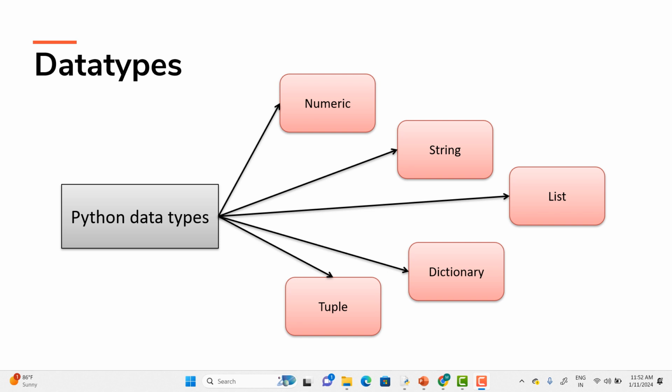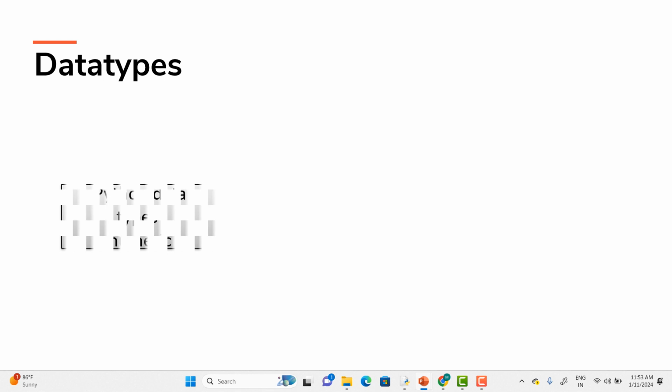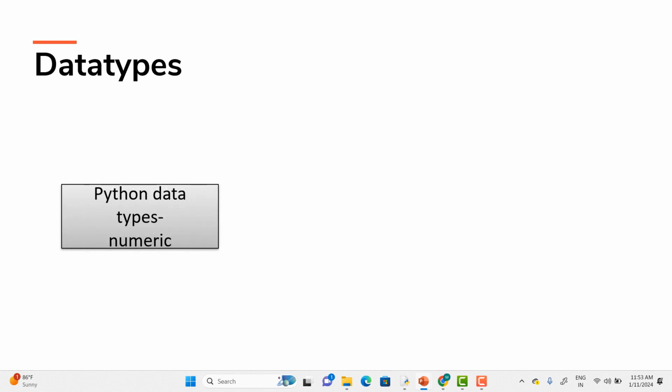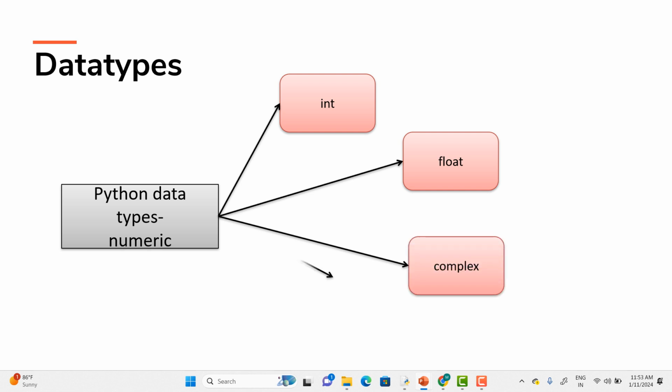For that we need integer values like natural numbers. For storing those kinds of values, we have the concept of data types. In the numeric data type, we have separate types: integer, float, complex, as well as long.